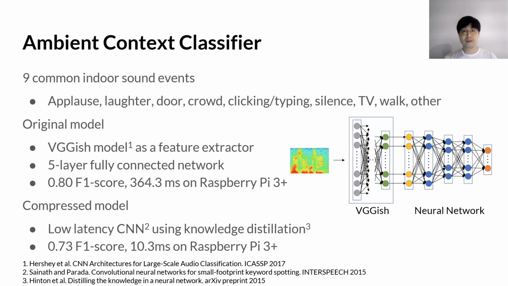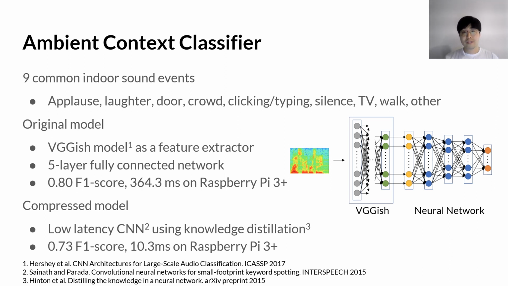Using the curated dataset, we built an ambient context classifier. We first chose target events which are common in indoor environments with multiple people. Then, we used the VGG-ish model as a feature extractor and appended 5 fully connected layers to classify the ambient context. Our model achieved 0.8 F1 score and 360 milliseconds of latency when running on a Raspberry Pi.